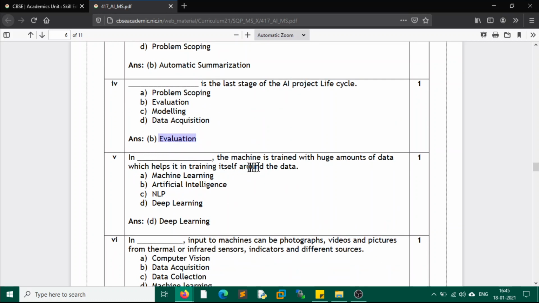Next, in deep learning, the machine is trained with a huge amount of data, which helps it train itself around the data, and this is called deep learning. So we provide a huge amount of data to the machine, and it perfects a set of records and a set of outcomes. It gets better and better, and this is called deep learning.